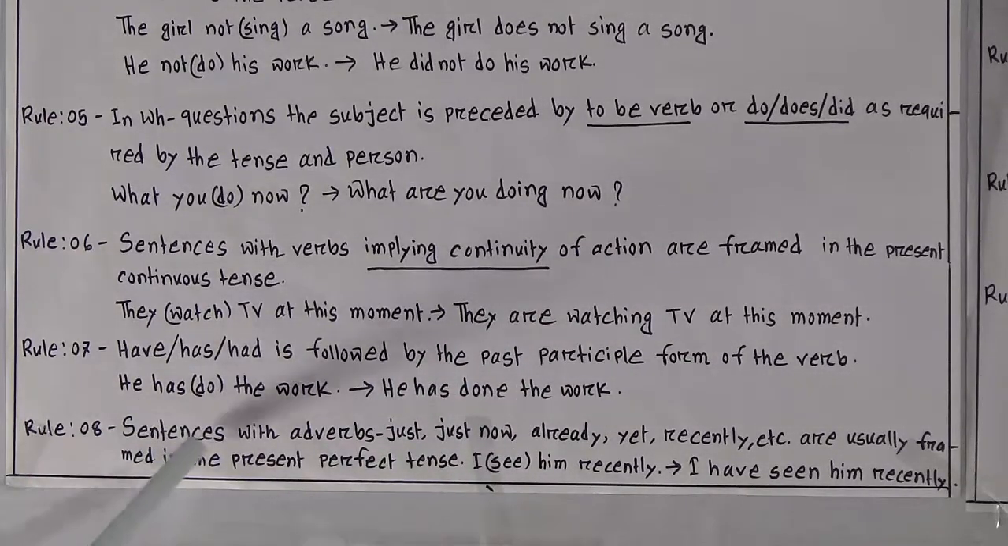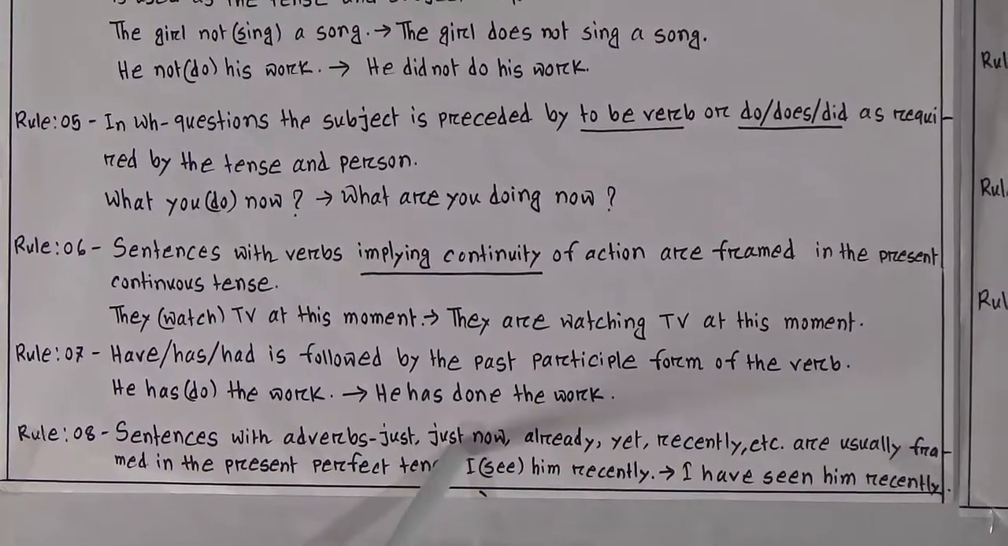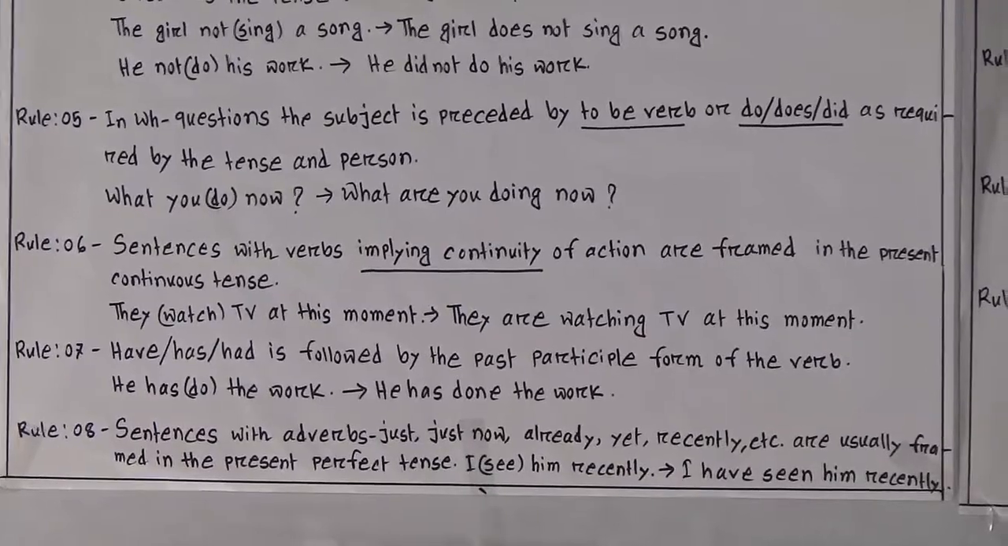Rule number 8. Sentences with the adverbs just, just now, already, yet, recently, etc. are usually framed in the present perfect tense. So look, I see him recently. Look at the adverb recently. That means we will write here a present perfect sentence properly. I have seen him recently. Now we will go to the next page.